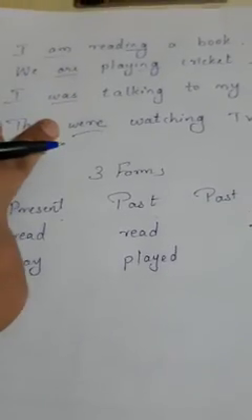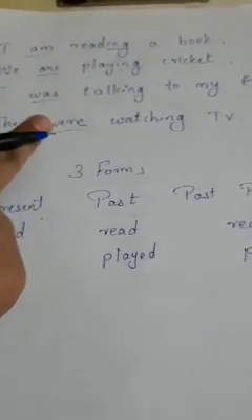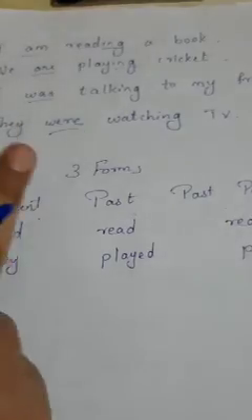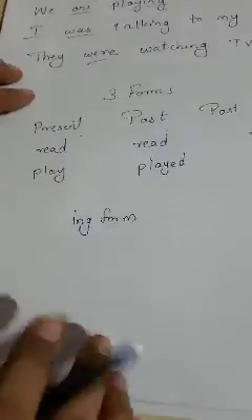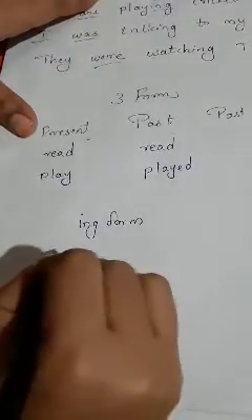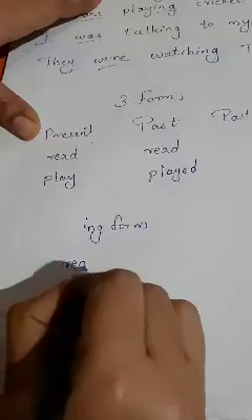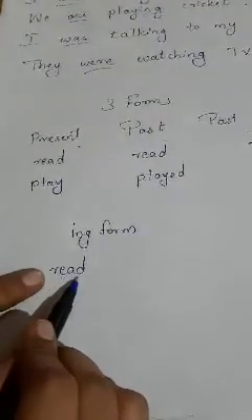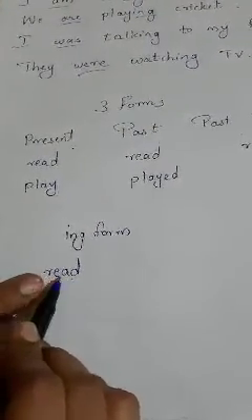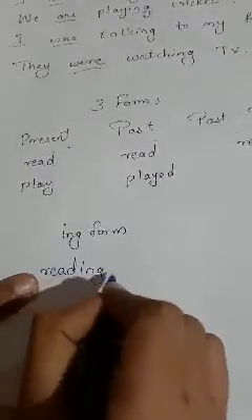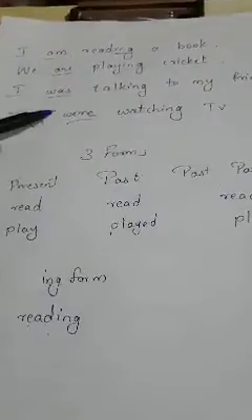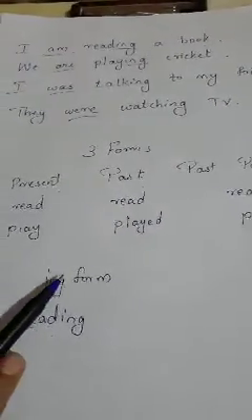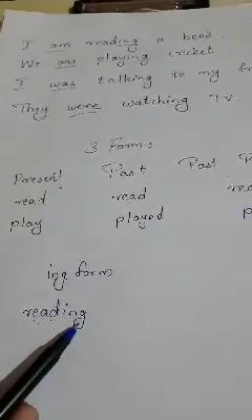And apart from this, when we use is, am, are, was, were with the action word, we use the ing form of the verb. Ing form means we add ing to the base form of the verb. Here the word read is the base form of the verb. We add ing to the verb to make the ing form. When we use is, am, are, was, were, we use the ing form of the verb.